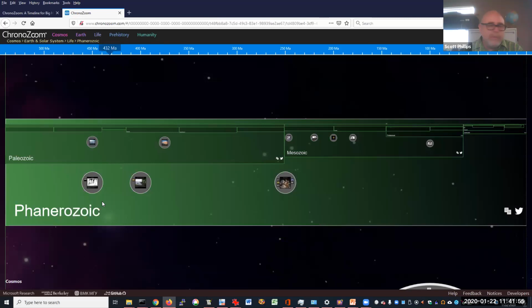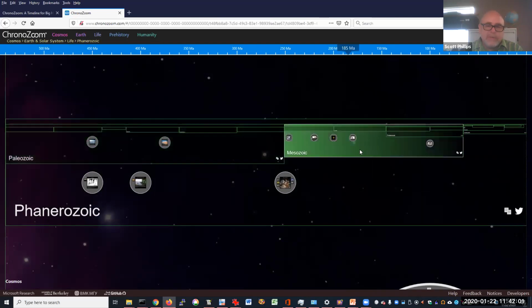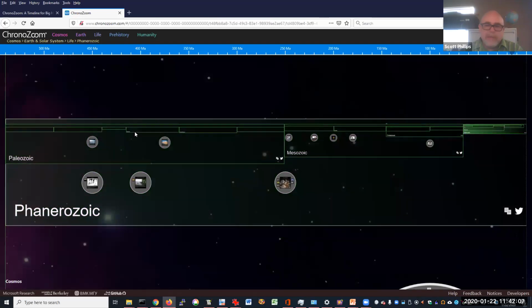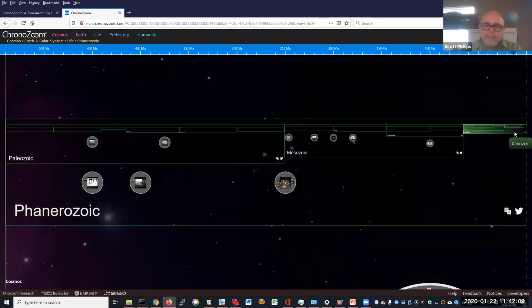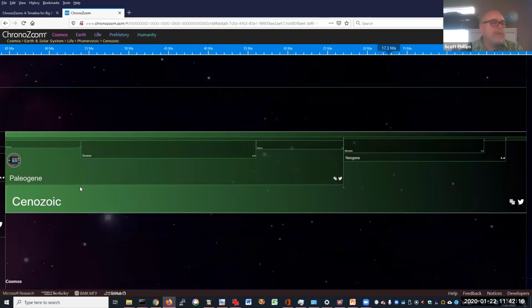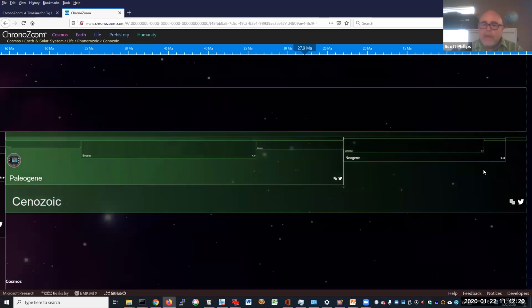The Phanerozoic can be broken into three parts, as I mentioned: the Paleozoic, which is before the dinosaurs; the Mesozoic, which is sort of the era of the dinosaurs; and the Cenozoic here. And you notice that these are getting smaller and smaller as we go. And so the Cenozoic is fairly recent, about 66 million years.